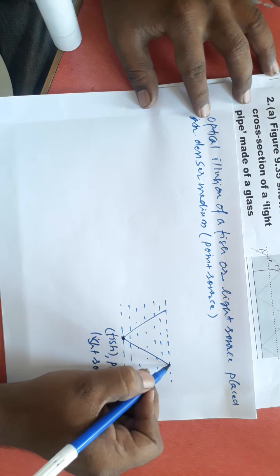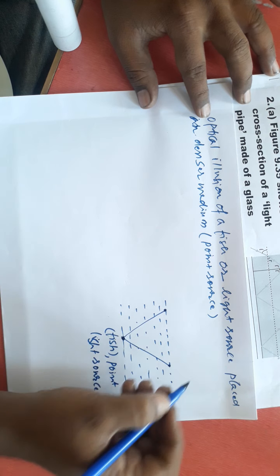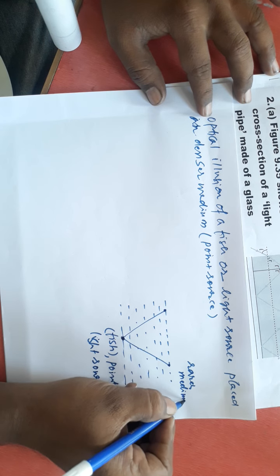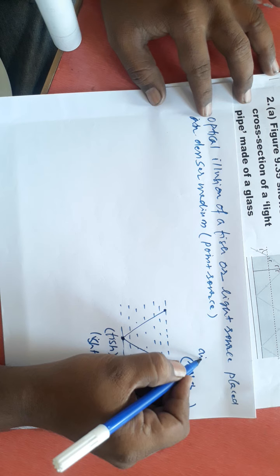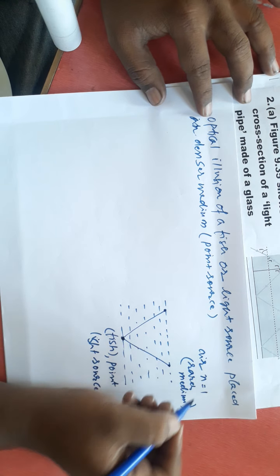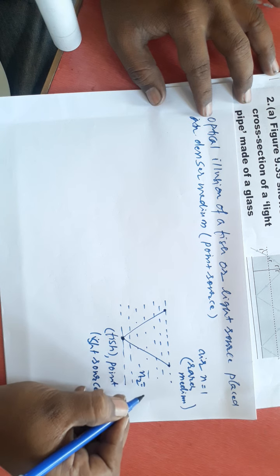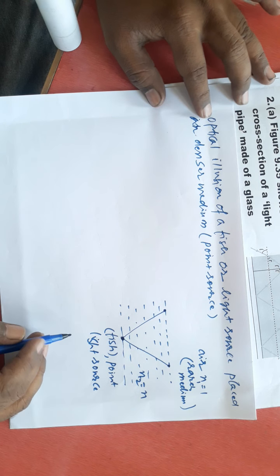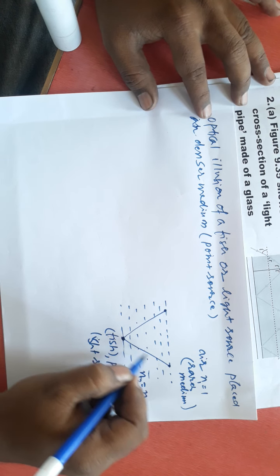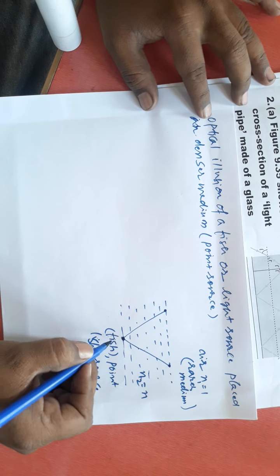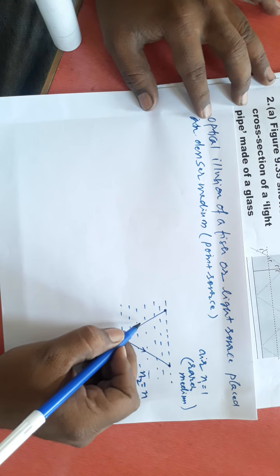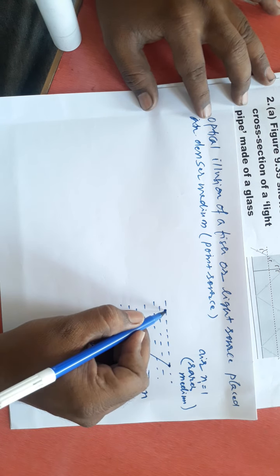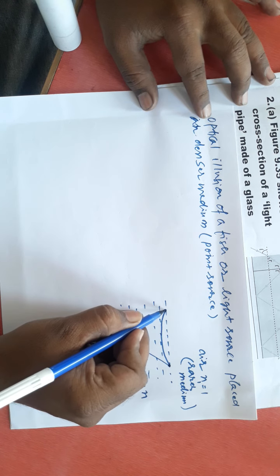these rays of light, when they enter the surface interface, this is the rarer medium. Suppose this is air whose refractive index is 1, and the refractive index of this medium is n. n1 is 1, n2 is n. Maximum this light source is covering this much area, or if it is a fish, then the maximum divergent rays are traveling like this, and the fish can see the outside world in a particular circle like this.